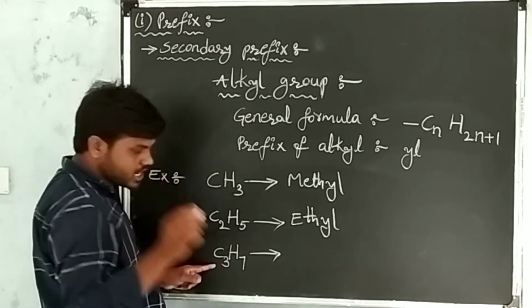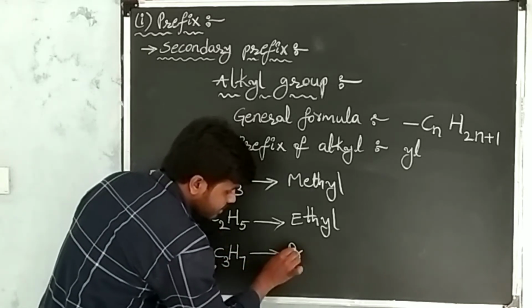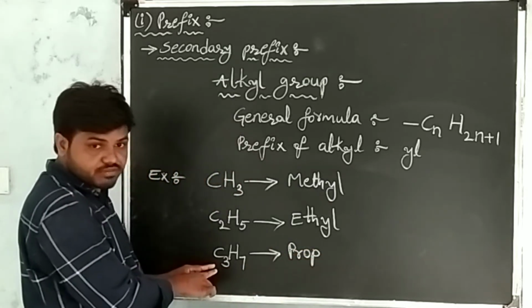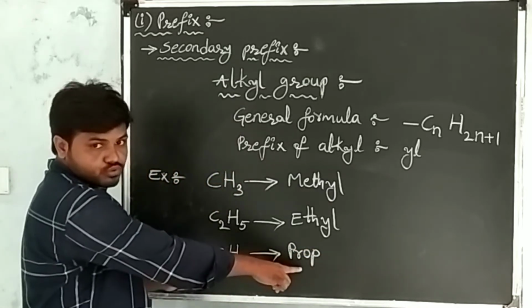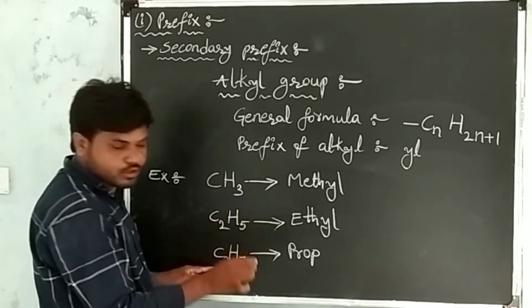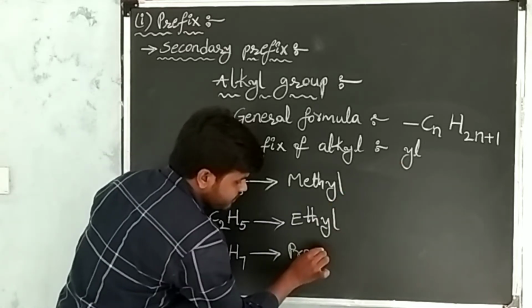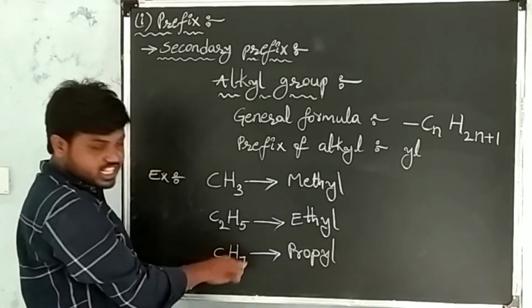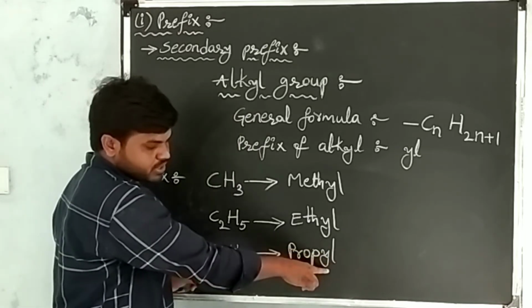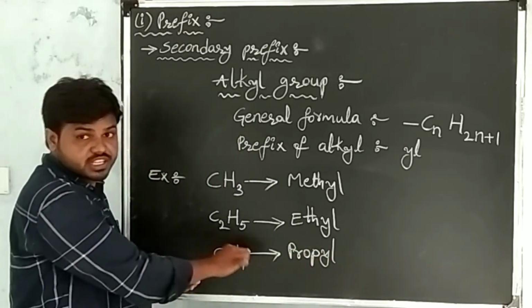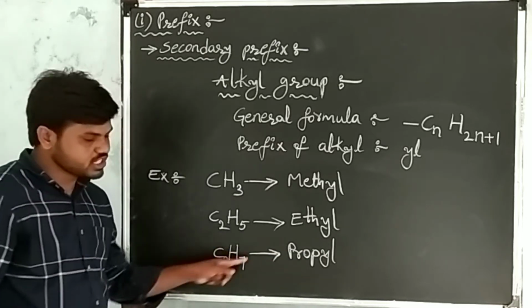In the substituent, three carbons are there. The root word of three carbons is prop. I write the root word, and it belongs to the alkyl group, so use the prefix. The prefix of the alkyl group is yl. That's why I am using the prefix. So the name of the substituent is propyl.